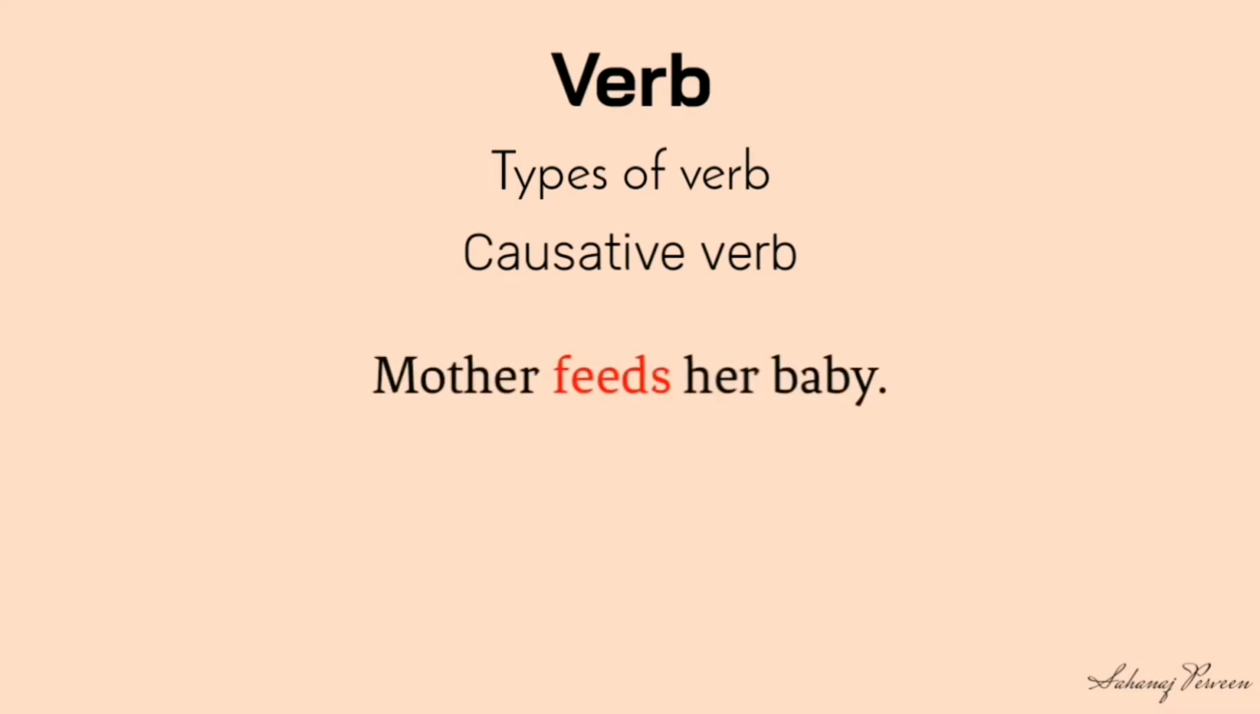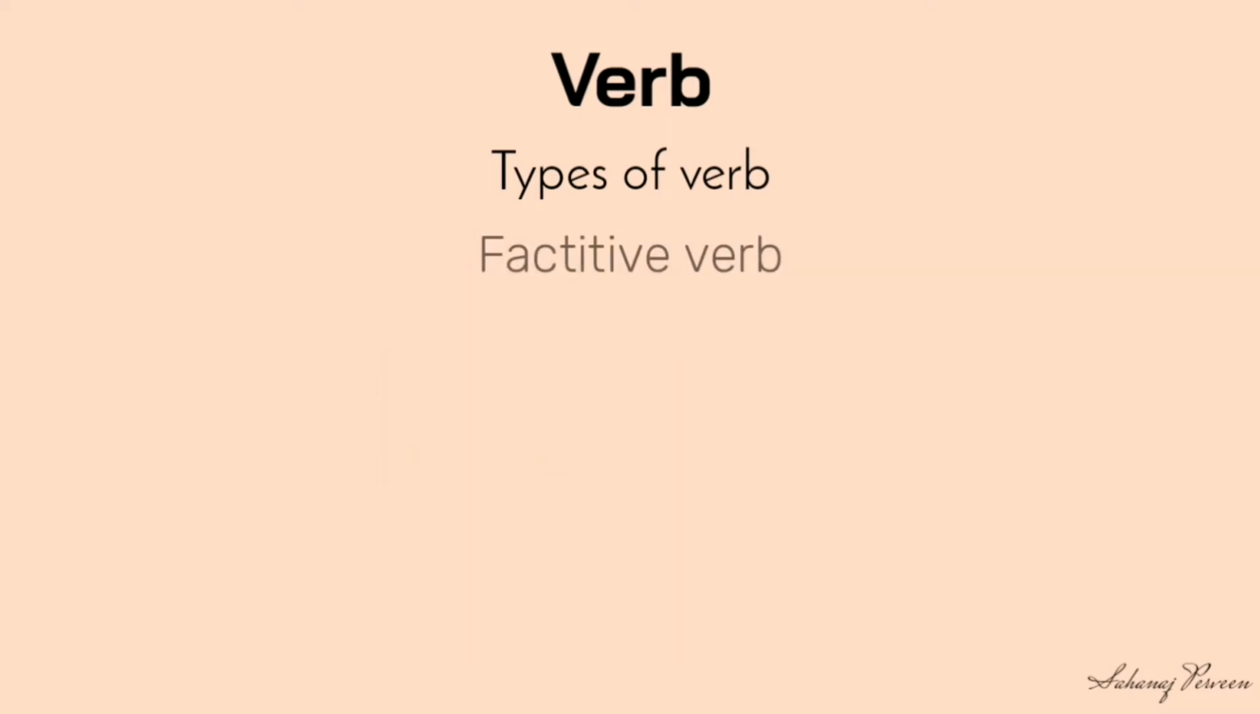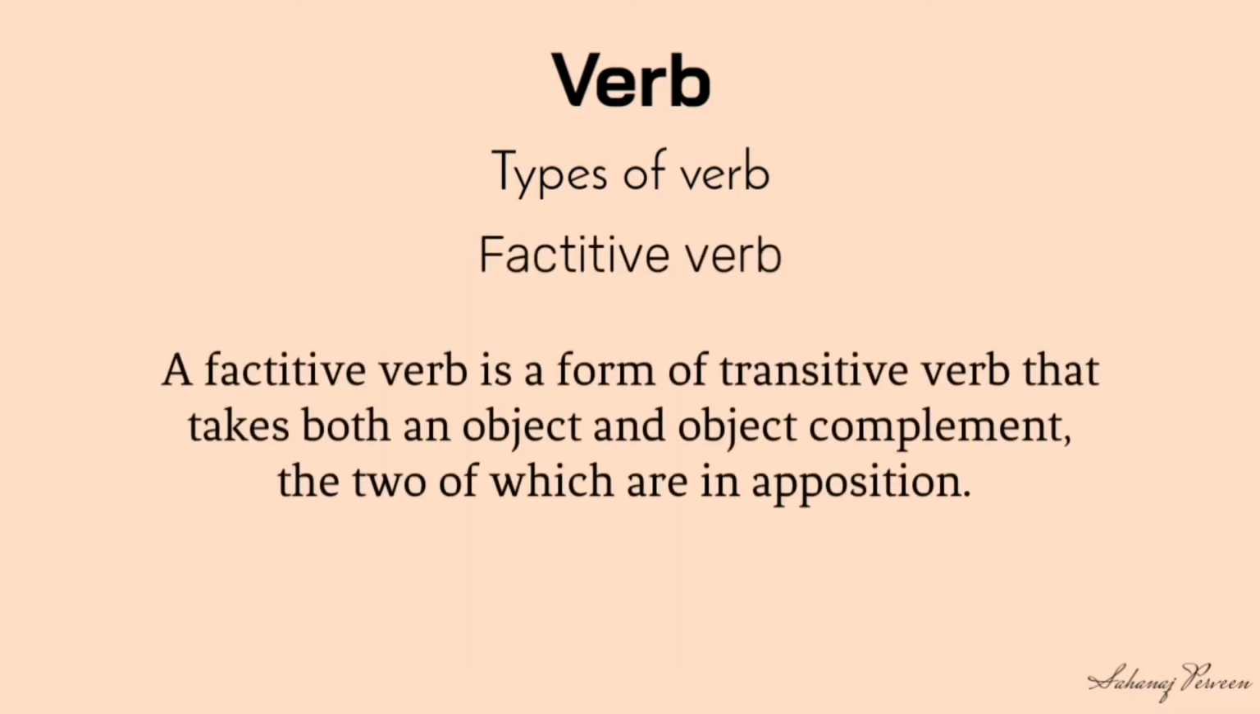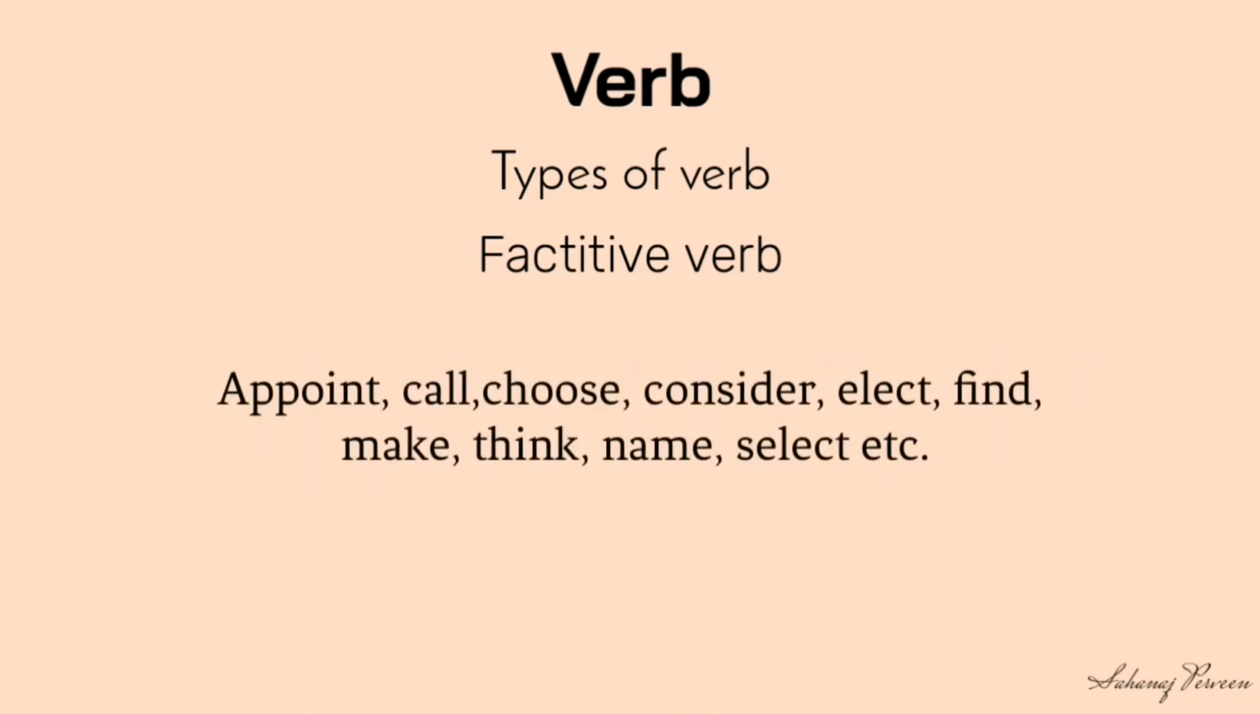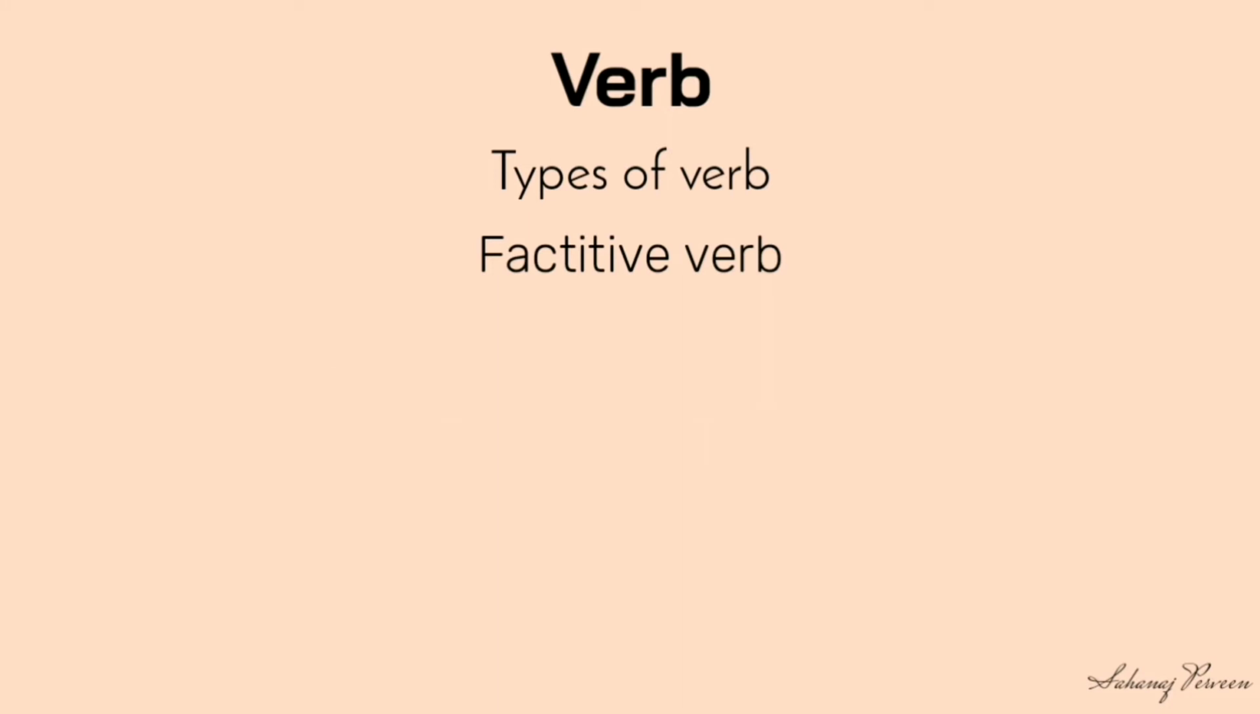Look at the examples. Mother feeds her baby. He showed me a picture. Here, feeds and showed are the examples of causative verb. Factitive: a factitive verb is a form of transitive verb that takes both an object and object complement, the two of which are in apposition.